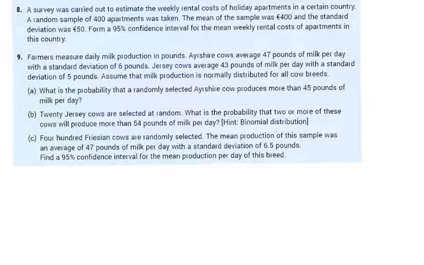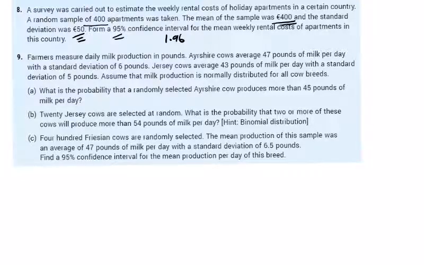Question 8. A survey carried out to estimate weekly rental cost of holiday apartments in a certain country. A sample of 400, so I have my N. The mean of the sample was 400 euros, just to confuse you. Standard deviation of 50. Form a 95% confidence interval.